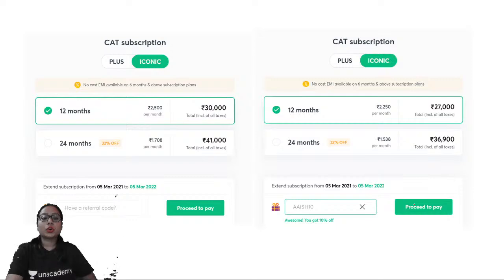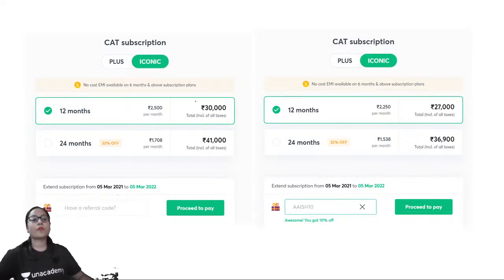So now this is the price of our iconic subscription. For iconic subscription, the price for 12 months is 30,000 and the price for 24 months is 41,000.